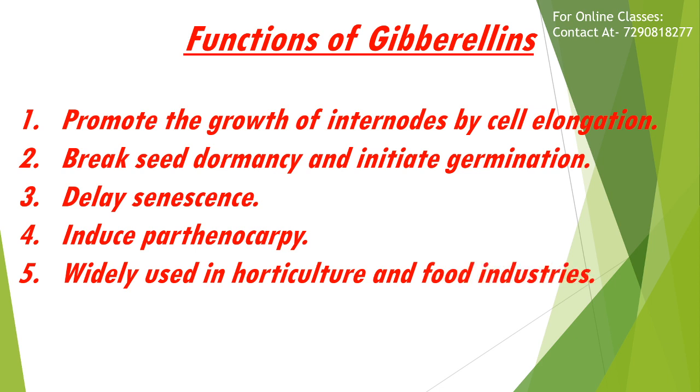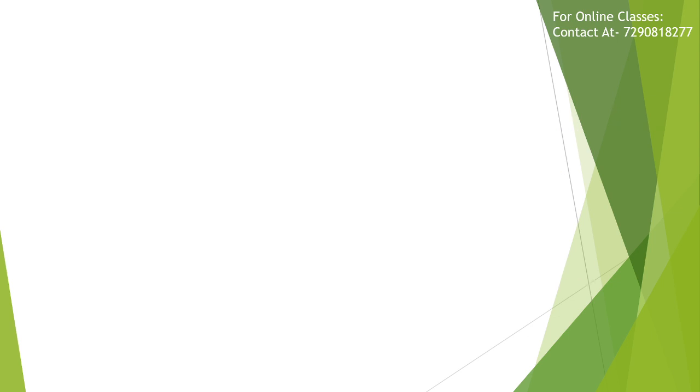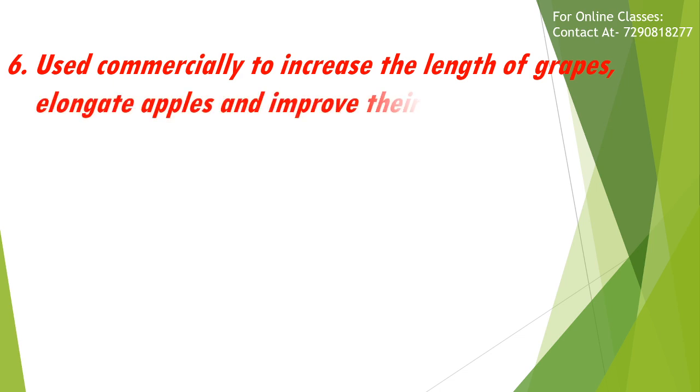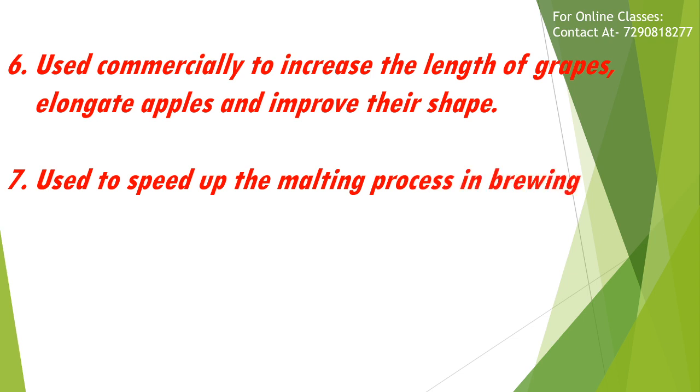They help in increasing crop yield by enhancing the growth of internodes, such as in sugarcane. They are widely used in horticulture and food industries. They help increase the length of grapes, elongate apples and improve their shapes. These are used by the brewing industry for increasing the speed of the malting process.